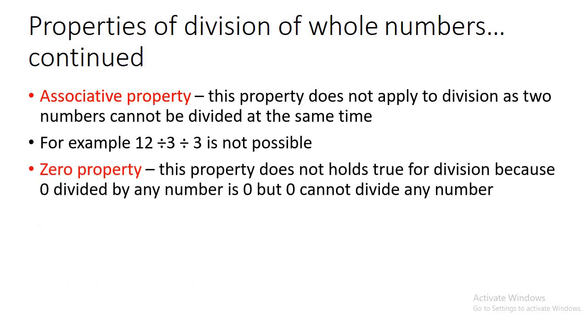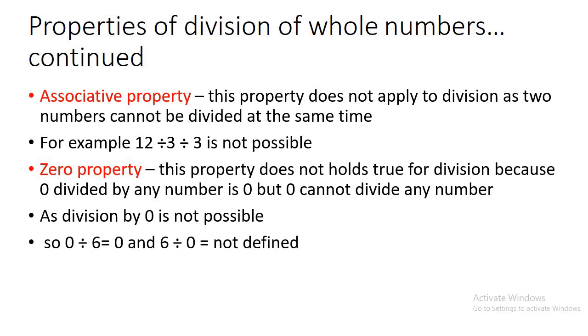Similarly, the zero property: whenever we have to test the zero property or the property of 1, we have to interchange the numbers. We can see that division by 0 is not possible, so the zero property is not valid. 0 divided by 6 gives you the answer 0, but 6 divided by 0 gives you the answer not defined, as you cannot divide any number by 0.